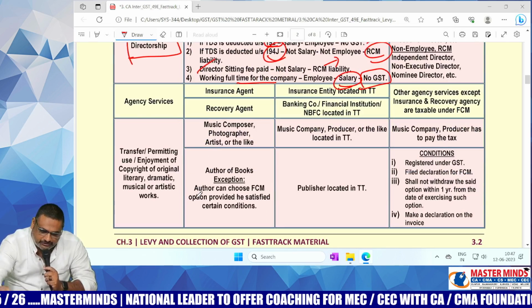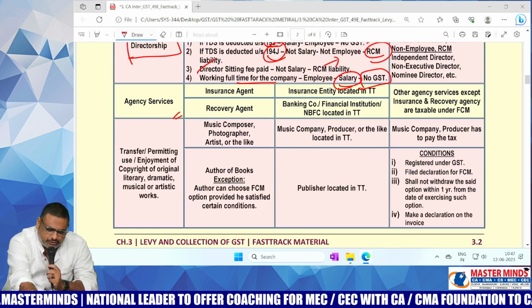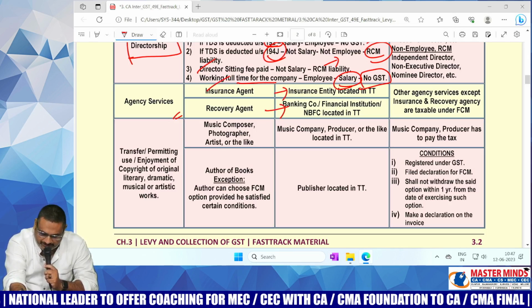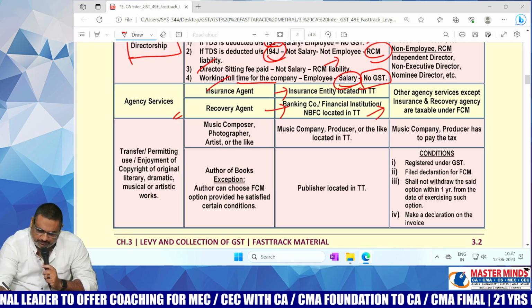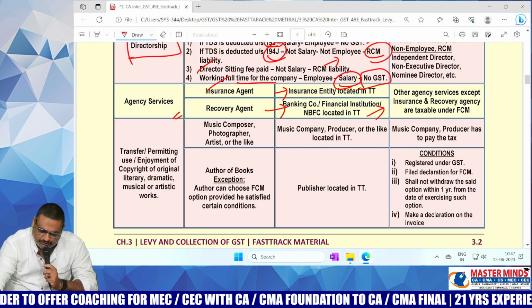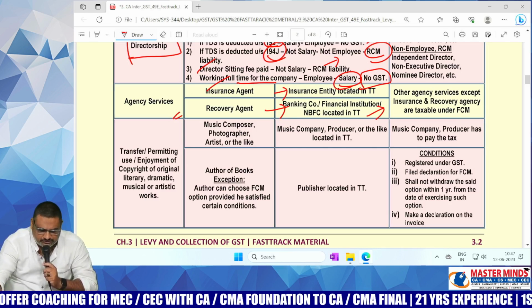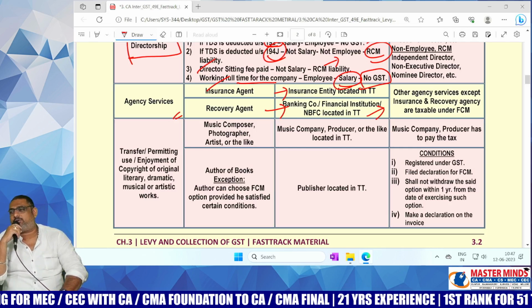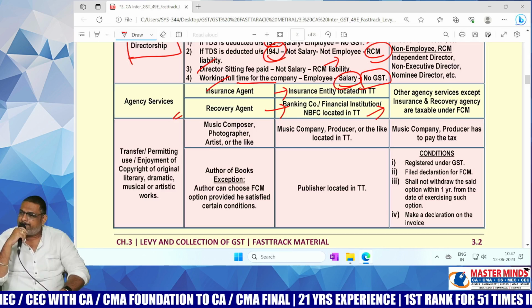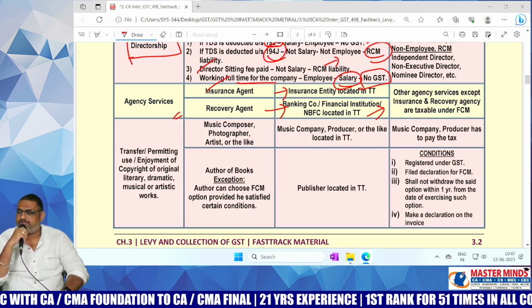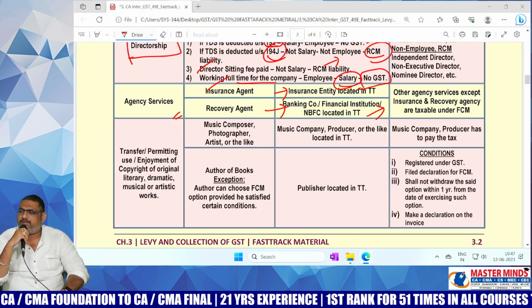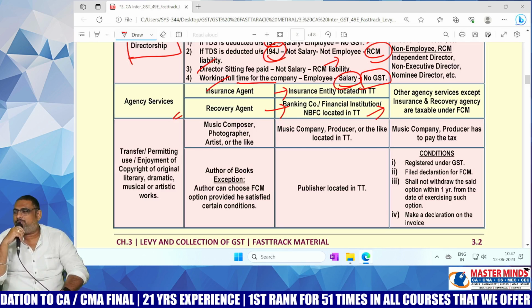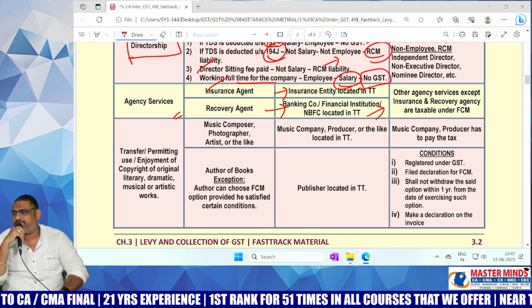Next one is agency services, ma. General insurance agent to insurance company, recovery agent to bank. In these cases, who is liable to pay the GST, ma? The recipient, insurance company or bank, is liable to pay the GST. If you observe, ma, under RCM, the general RCM concept is applicable in three cases: if the supplier is from the unorganized sector, if the supplier is an individual, if the supplier is government. In those three cases only the concept of RCM is applicable.